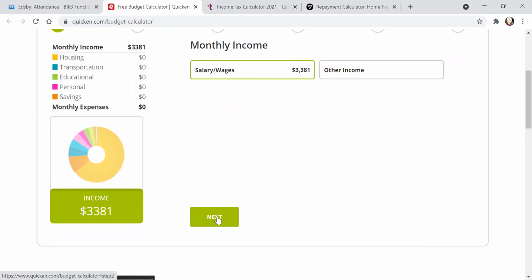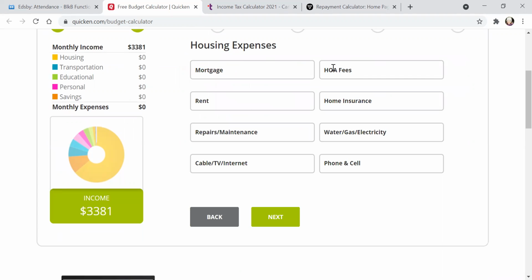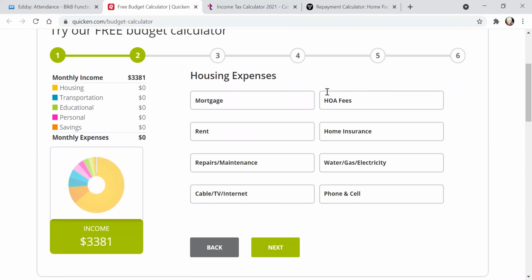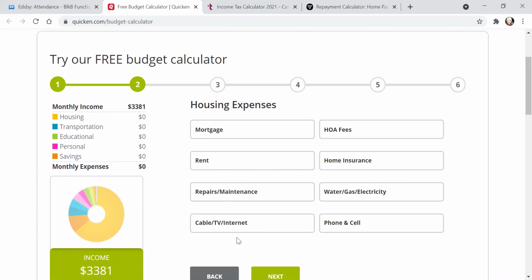And then if you're working with the budget calculator, when you hit next, it gives you all of these options here for what would be normal housing expenses. So I'm going to go into that next. The budget calculator will actually walk you through all these different components.